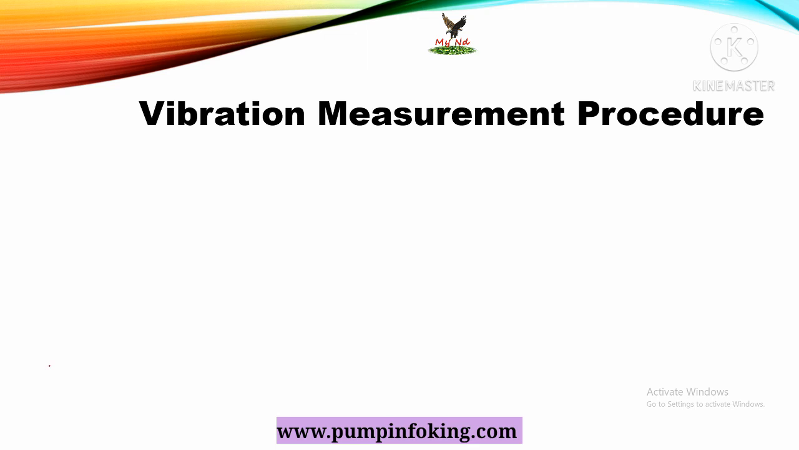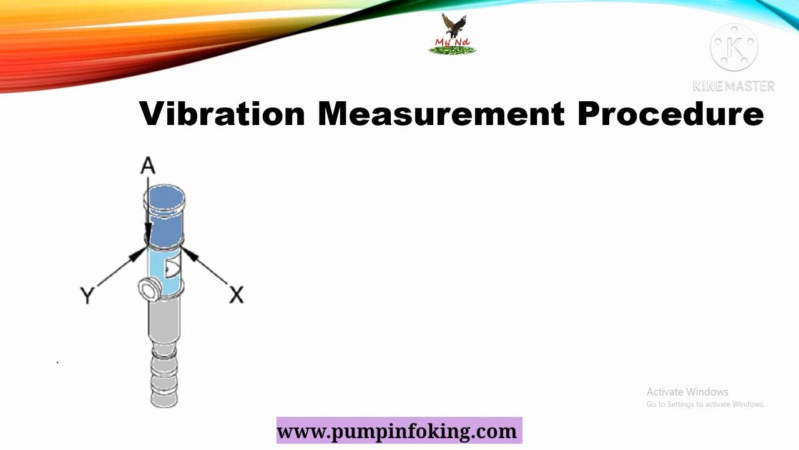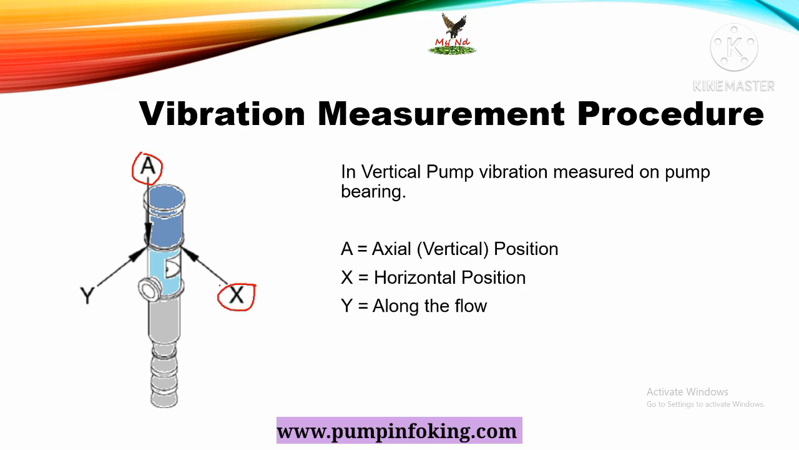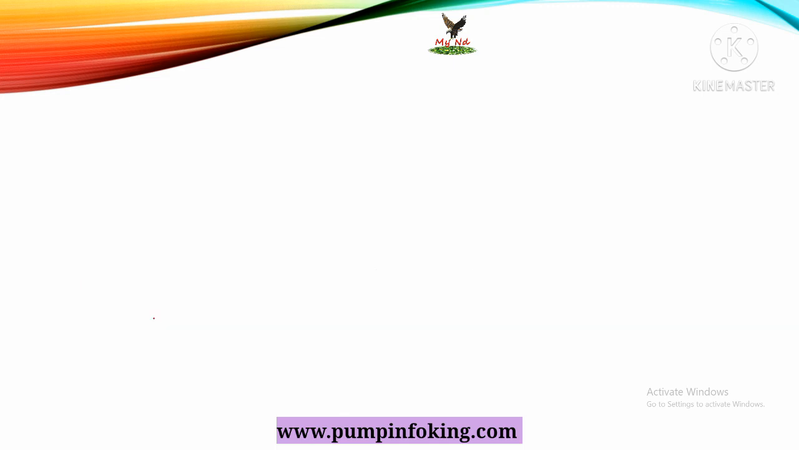So what is the procedure to measure vibration in a vertical turbine pump? These are the vertical turbine pump. We can measure vibration on the bearing at the axial position, meaning the vertical position. Second one is the horizontal position, meaning the X position, and third one is along the flow direction, meaning the Y position. We can measure the vibration on the flow side.